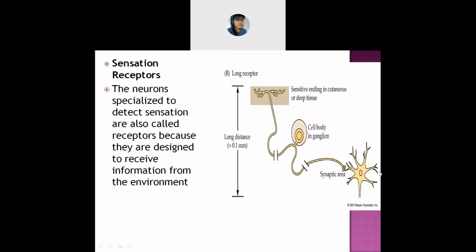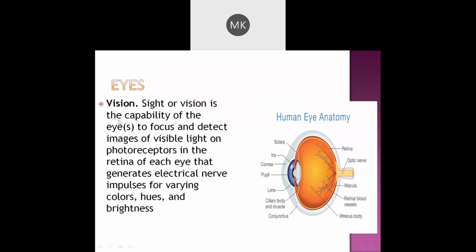Okay, so first of all, let us discuss the eyes, in the sensory system, or else the sensory organs. First, let us discuss the eyes. So with the help of your eyes, what are you able to do? It's very simple. With the help of the eyes, you are able to see.